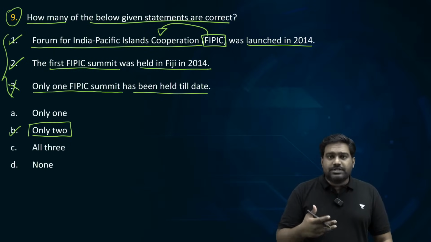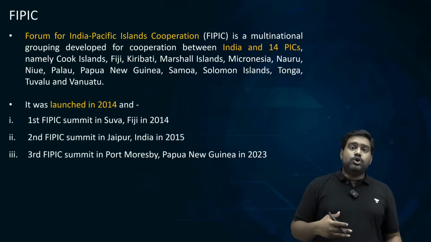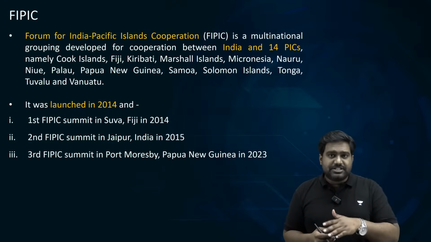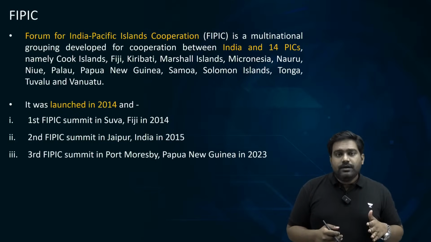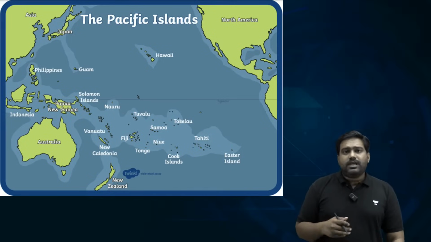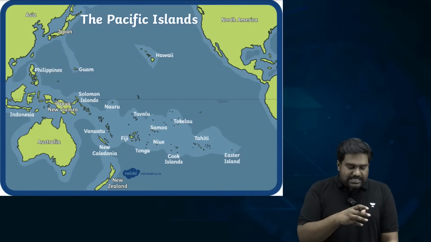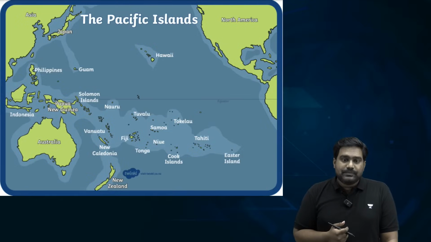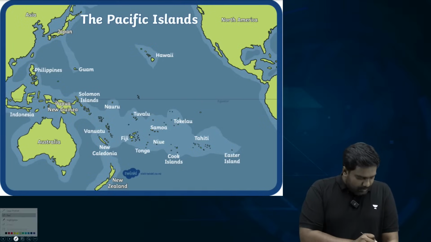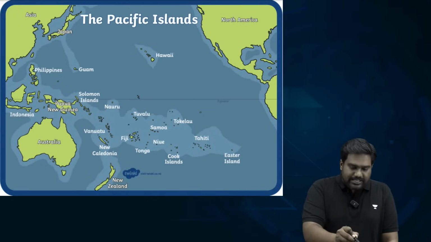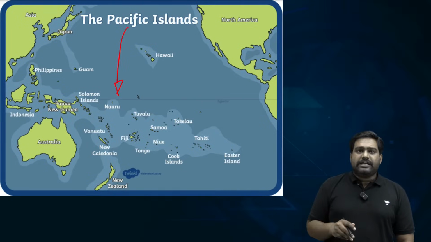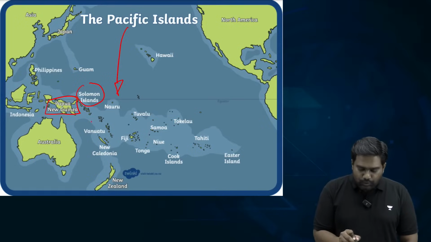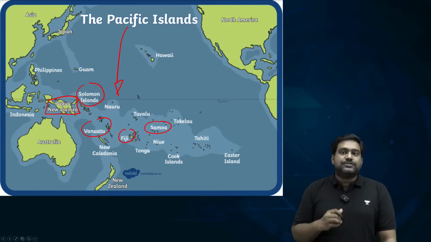In fact, today there is a lot of focus on the South Pacific region. Geopolitical competition has broken out in the South Pacific between global powers such as US and China. Traditionally, in the South Pacific, in the Oceania region, countries like Australia, US, and even Japan and New Zealand have been very dominant and influential. So in this map, you can see the Oceania region, the South Pacific region. There are many small island countries like Solomon Islands, Papua New Guinea, Vanuatu, Fiji, Samoa, and others.